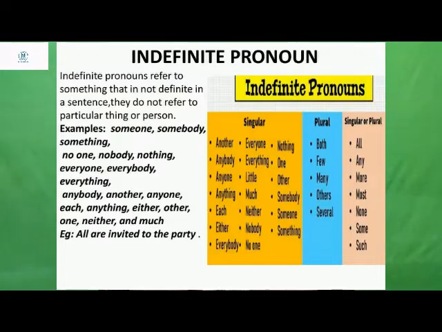One example for this indefinite pronoun is: all are invited. Here I am not specifying a particular person. Here I am talking to a group of people. So all are invited to the party. Here I am using all as an indefinite pronoun. Indefinite pronouns mean what? They don't specify a particular or definite thing or person in a sentence. In such scenarios we use indefinite pronouns.